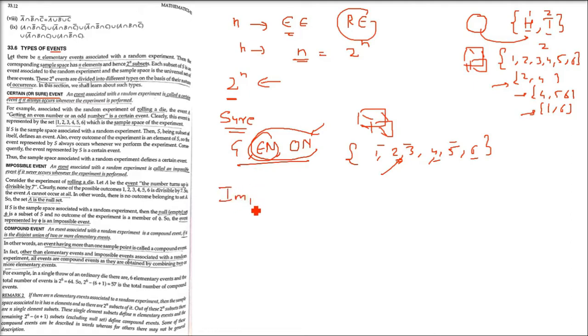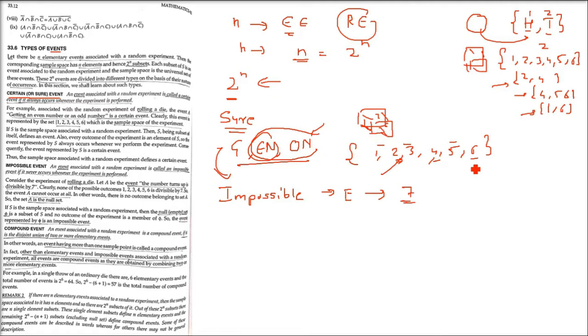Now the opposite of sure is the impossible event, so you can say it is complementary to the sure event. An event associated with a random experiment is called an impossible event if it never occurs whenever the experiment is performed. Same example we are going to take. Say the number which is coming is 7. You throw a die and the event is that 7 should come.